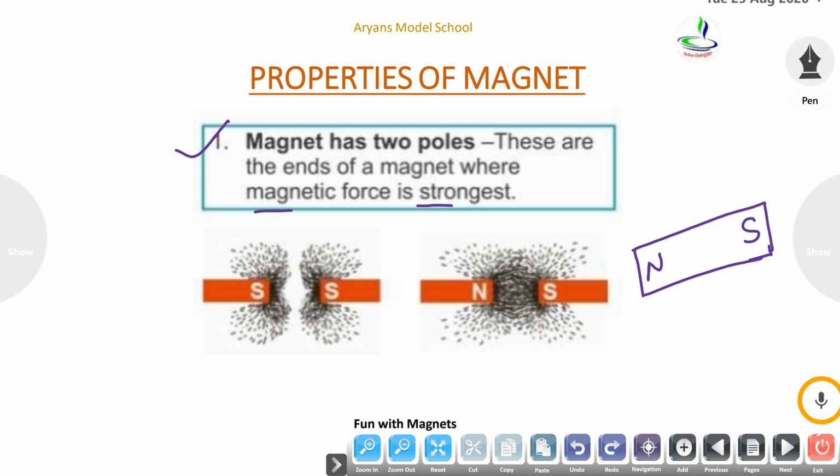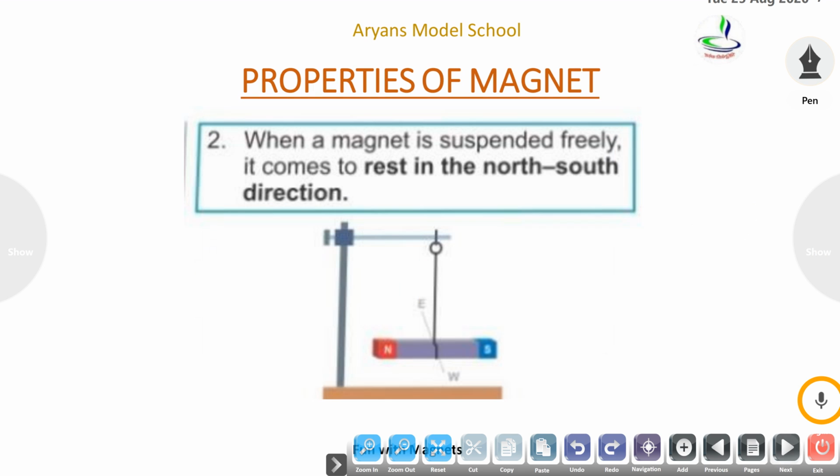Same poles always repel each other. Opposite poles always attract each other. So there is a formation of a magnetic field. But here repulsion of the magnetic field happens.